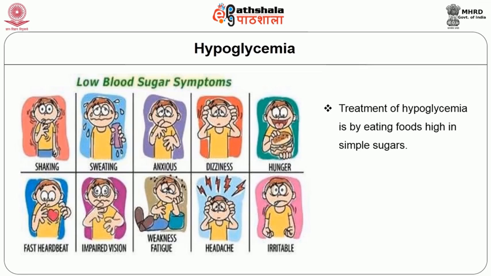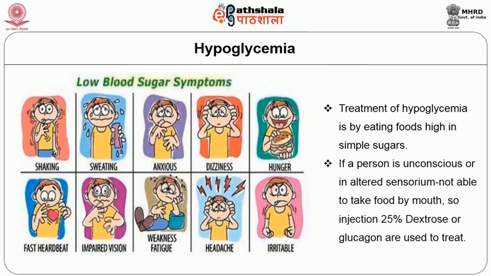Regarding the treatment aspect, hypoglycemia is treated by eating food high in simple sugars. If the patient is conscious, we can give fruit juice or water mixed with glucose. If a patient is unconscious or in altered sensorium, that means the patient is not able to take food by mouth, in such cases we have to give an injection of 25% dextrose or glucagon. It is used to treat hypoglycemia.